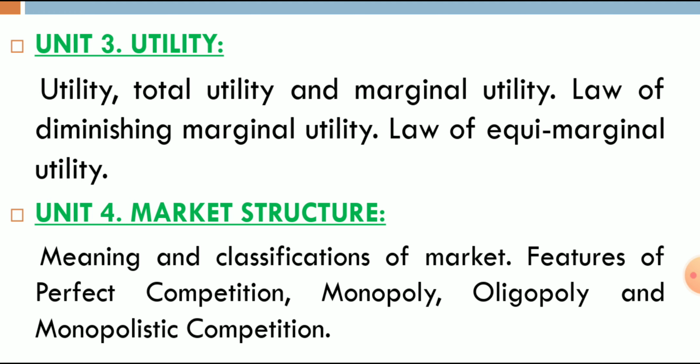Then after your need is satisfied, with the second apple, third apple, fourth apple, your utility, usefulness, and satisfaction level will be reducing, diminishing. Then the law of equi-marginal utility.